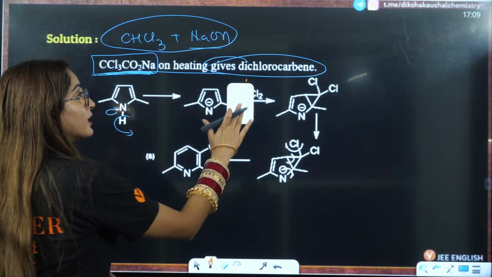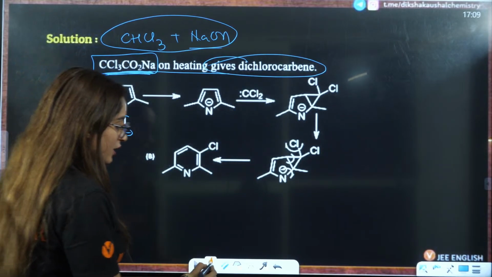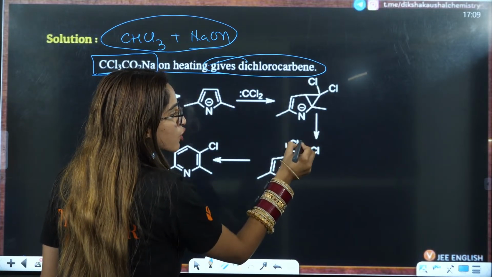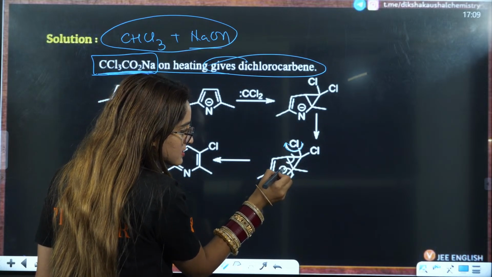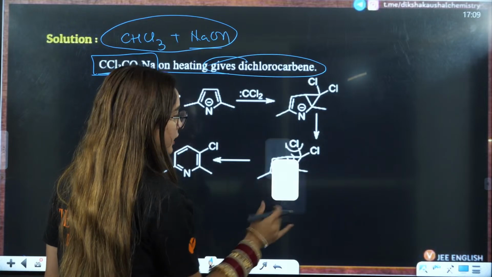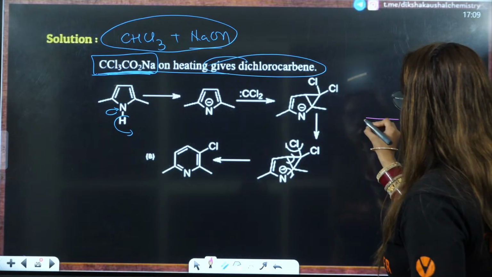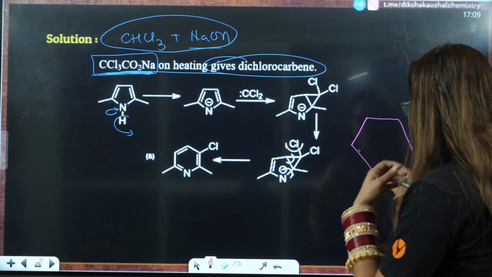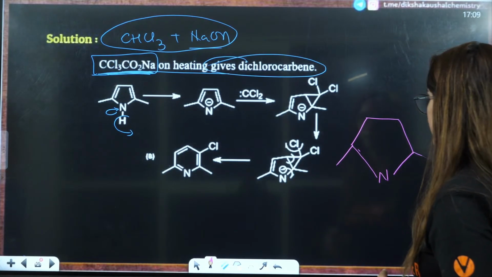Now what you will see in the options, there were 6-membered rings, right? Why? Because here you had expansion. How did expansion happen? This chlorine will be taken out, right? Then what will happen? This negative charge is going to, wait a minute, let me just draw it, because this is quite a complex thing to draw. So this is nitrogen, this is nitrogen, this is 1-methyl, this is 1-methyl,